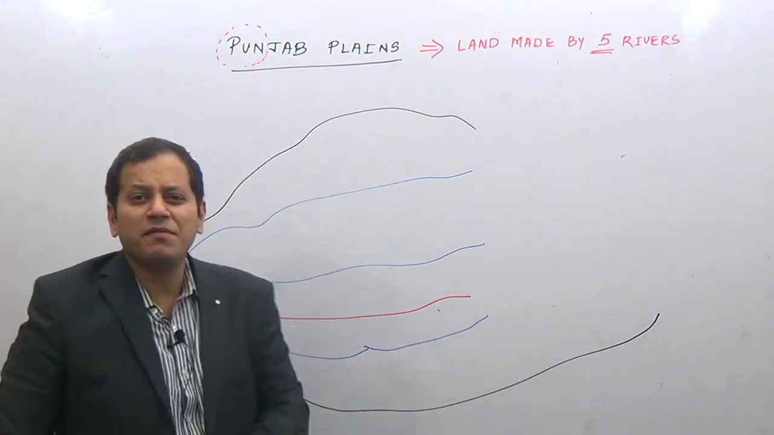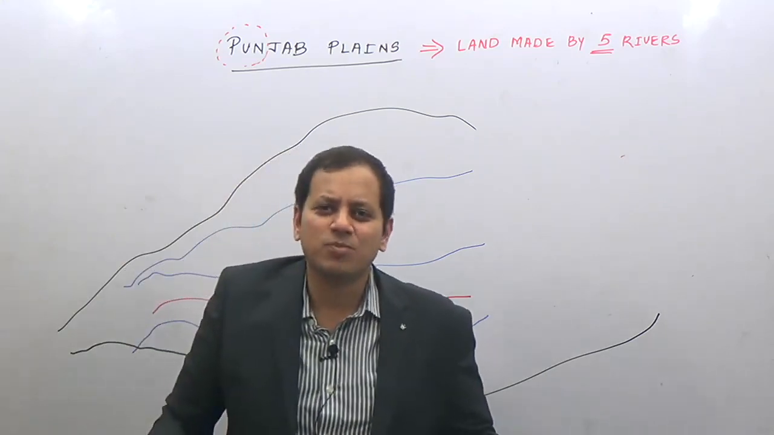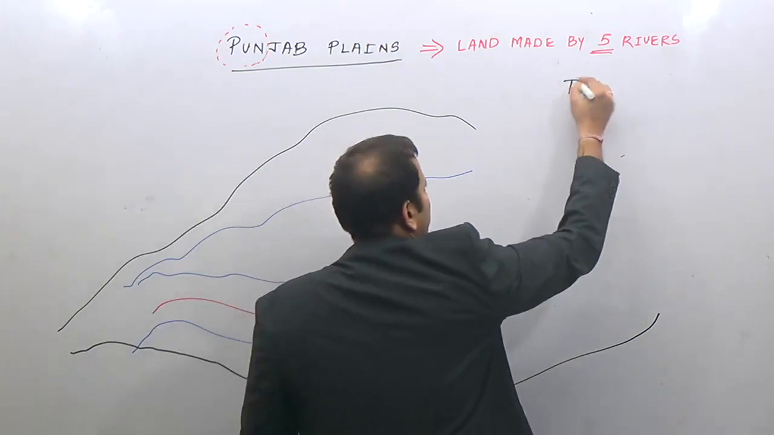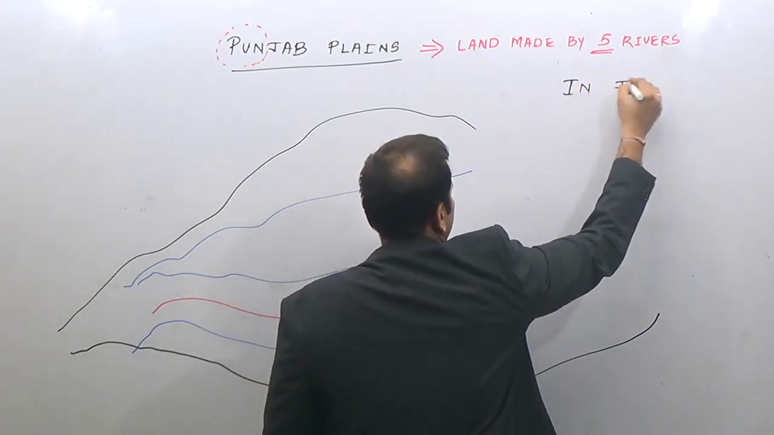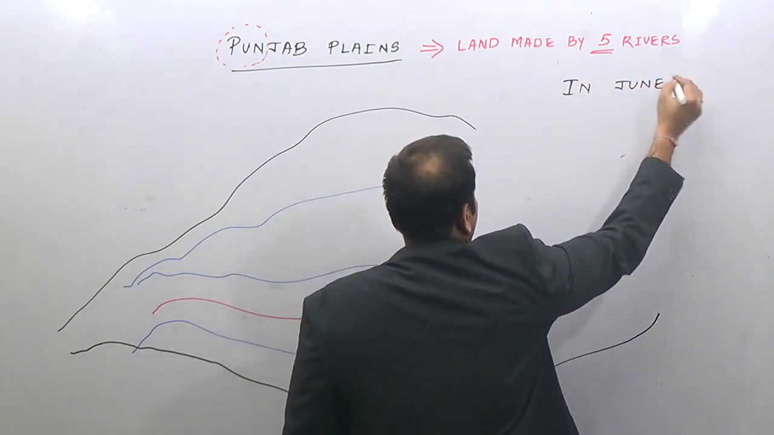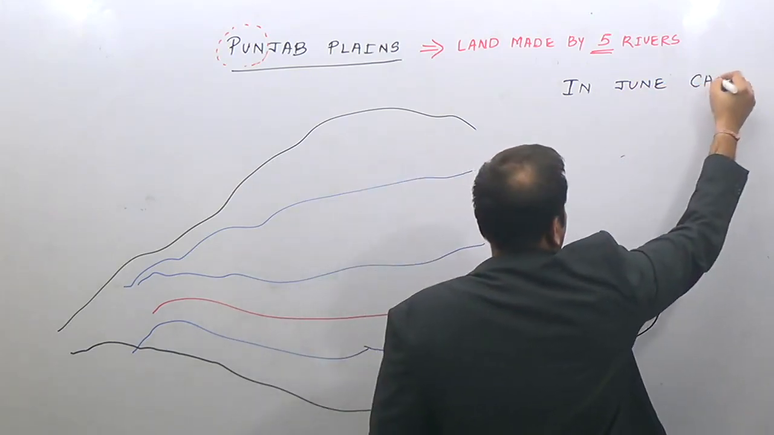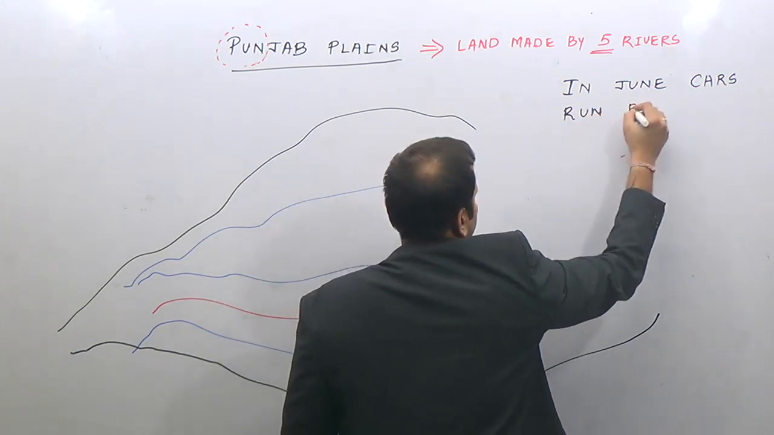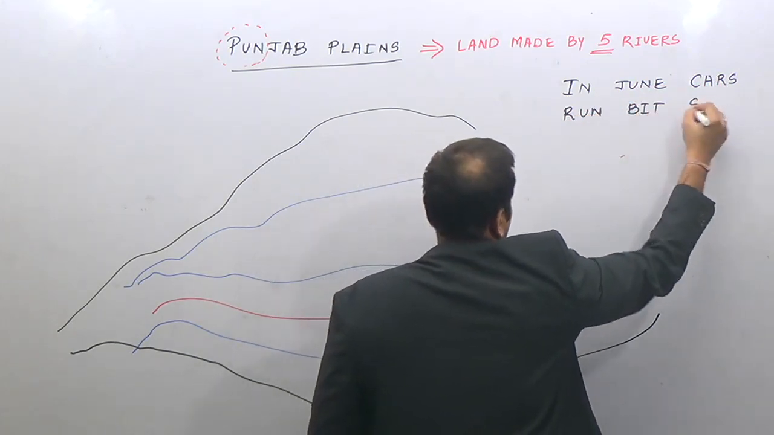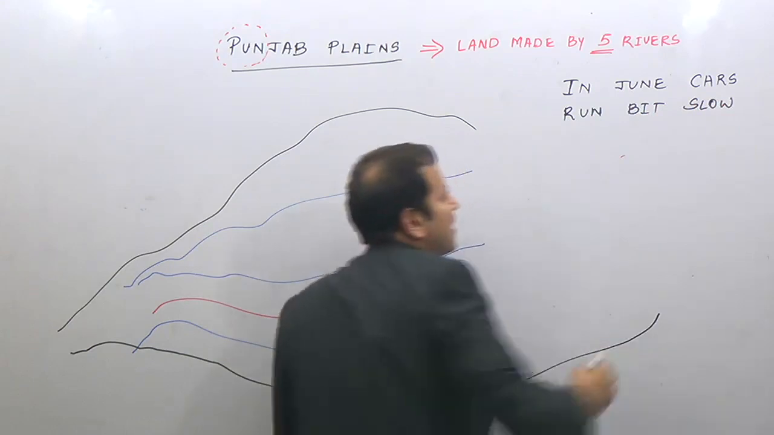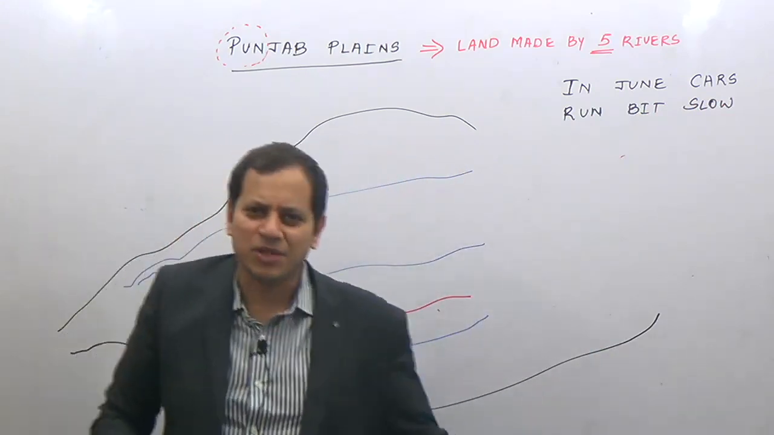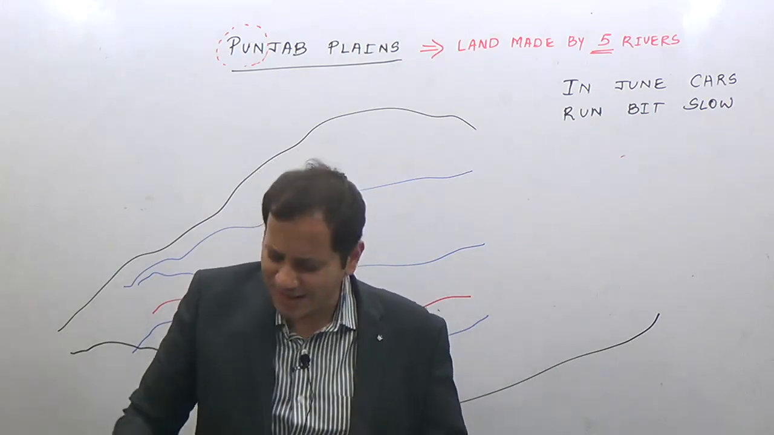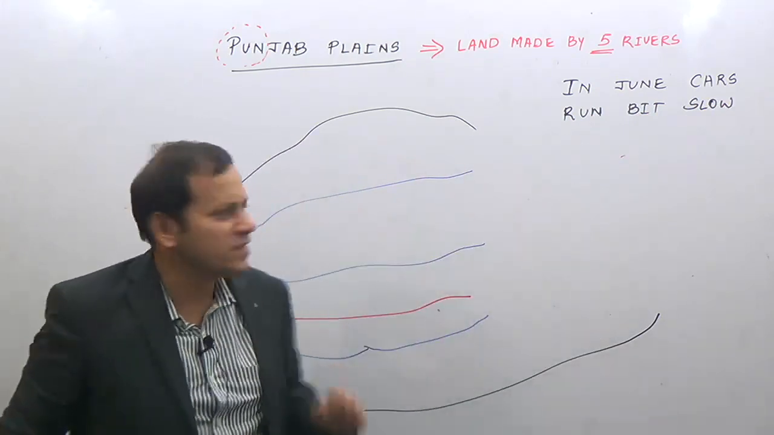So what are these rivers? I am giving you a very small shortcut, a small mnemonic to understand. You remember this statement: In June, cars run bit slow. Is it true? Yes, it is true, because it's a rainy season, the car is slippery. We are not doing physics here.